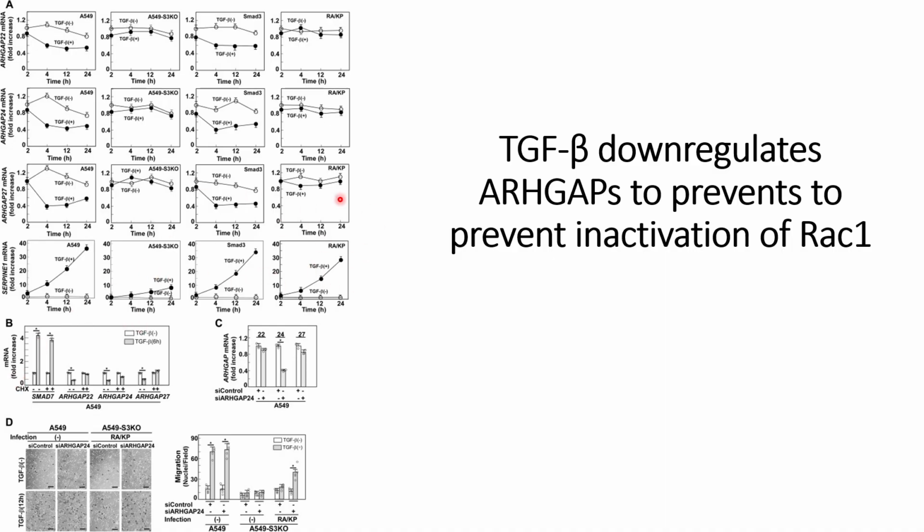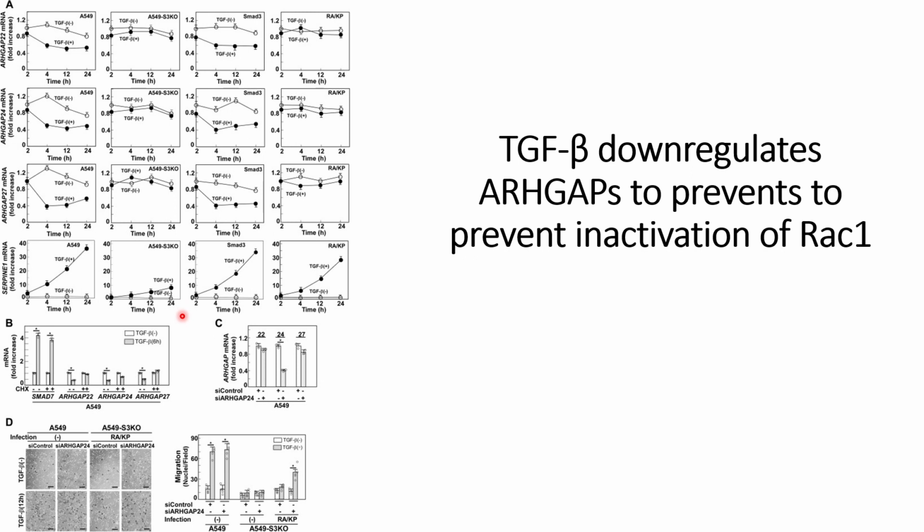And once they found out that the TGF-β induced cells downregulate these ARHGAPs, they wanted to see how these downregulations can be inhibited. In order to inhibit these downregulations, they used cycloheximide treatment that prevents protein synthesis, and with this they are able to prevent the inhibition of these ARHGAPs. That can be seen in panel B, where we can see that cycloheximide treatment causes more ARHGAP formation compared to the case where no cycloheximide is present, for all three cases, ARHGAP 22, 24, 27.